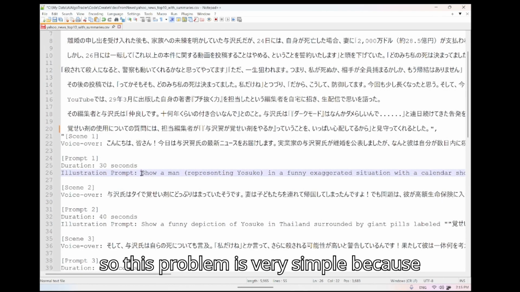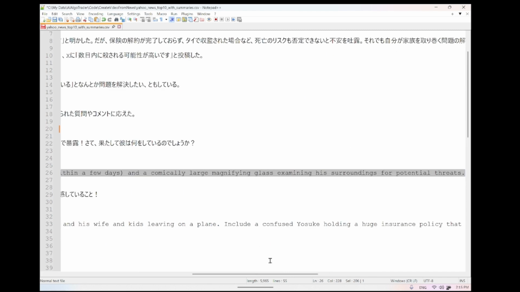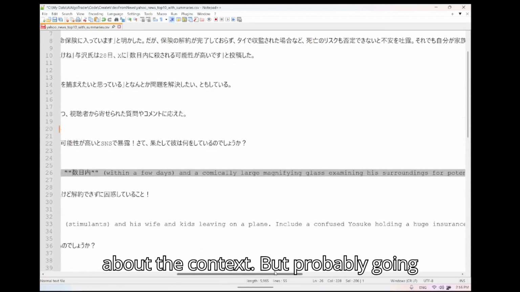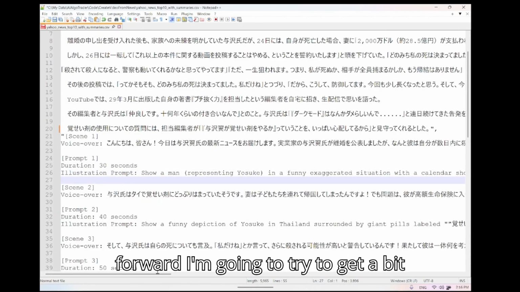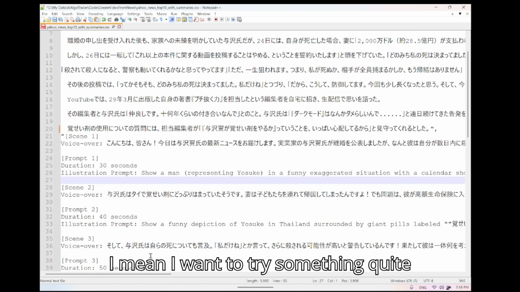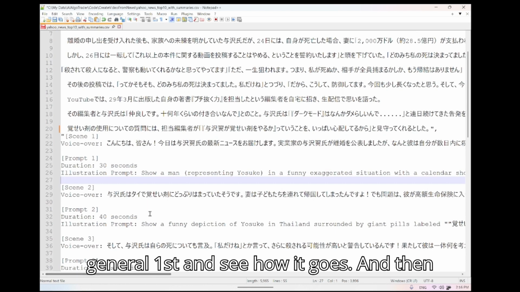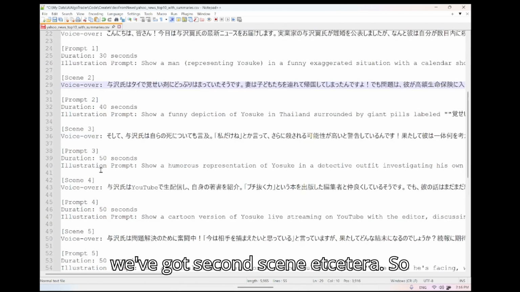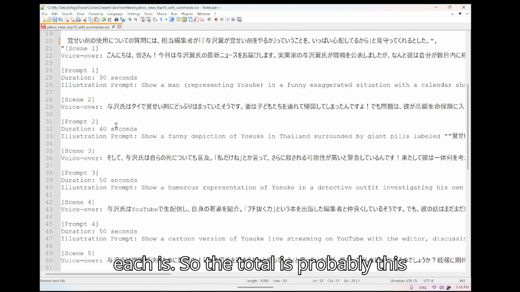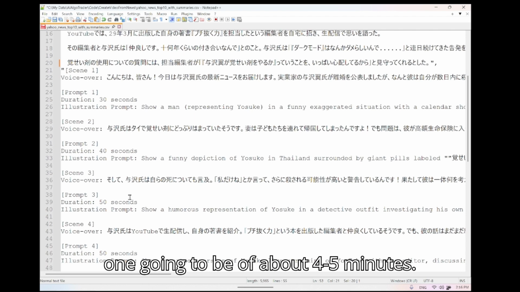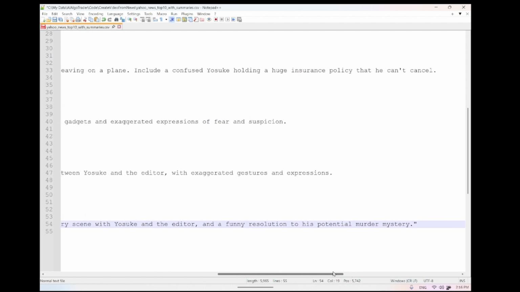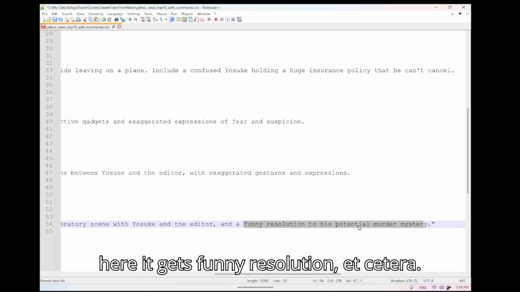Okay, so this prompt is very simple because I'm not asking for very detailed information on the contents of the video. It's just about the context. But probably going forward, I'm going to try to get a bit more information. I want to try something quite general first and see how it goes. And then we've got the second scene, etc. So scene 5, and the total is probably going to be about 4-5 minutes. So it's a bit long, but here you can see funny resolution, etc.